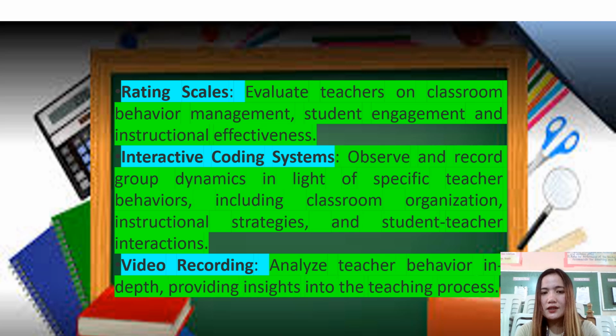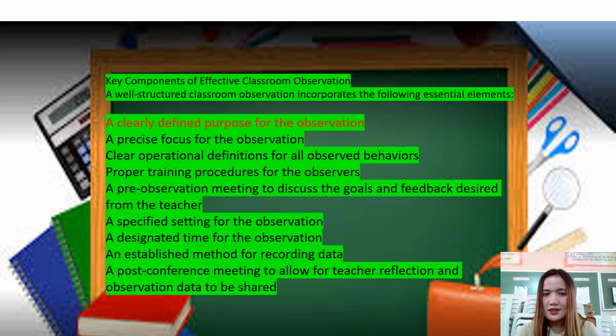Next is the interactive coding system: observe and record group dynamics in light of specific teacher behaviors, including classroom organization, instructional strategies, and student-teacher interactions. Next is the video recording: analyze teacher behavior in depth, providing insights into the teaching process.